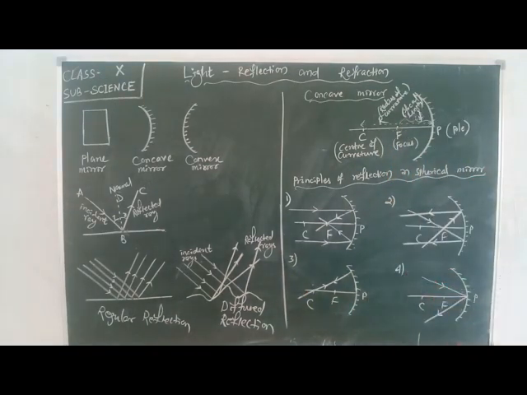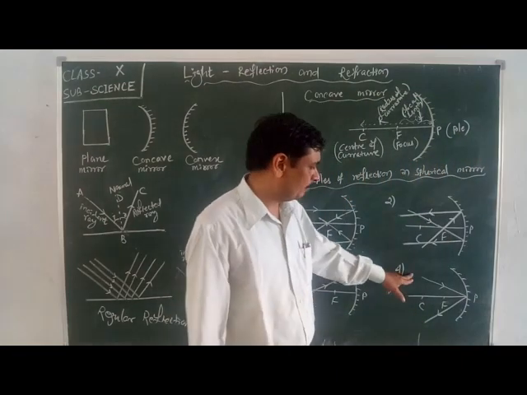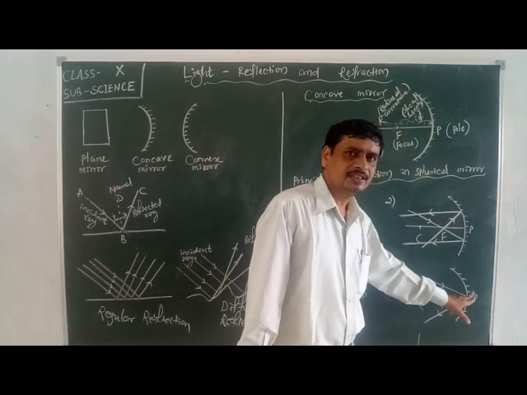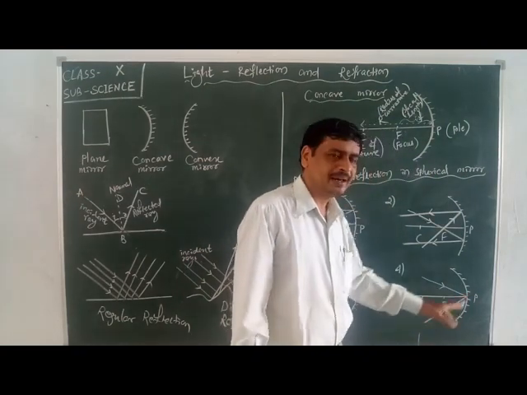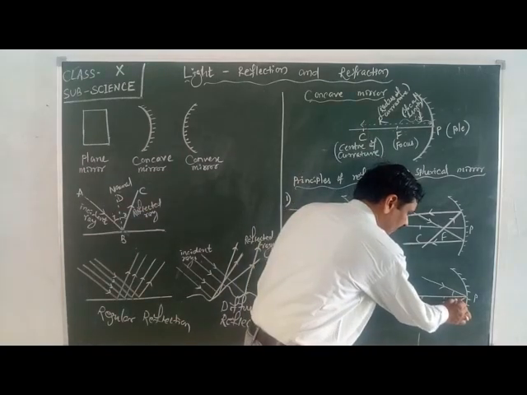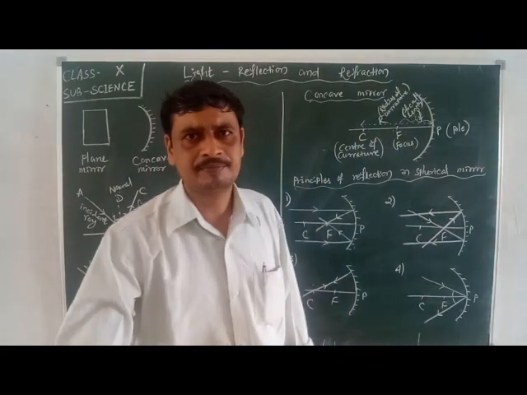Next, fourth. When a ray of light is incident at the point P, meaning at the pole, then it will be reflected by making the same angle with the principal axis.